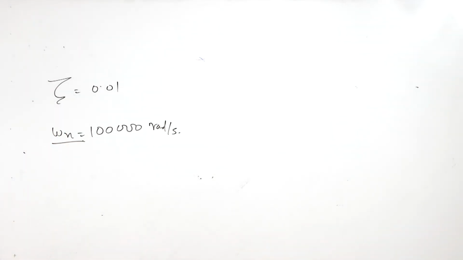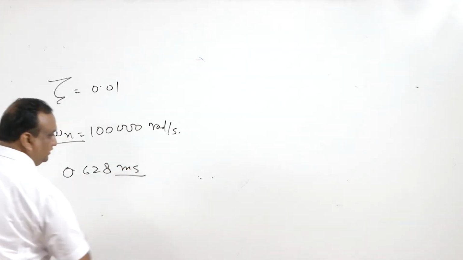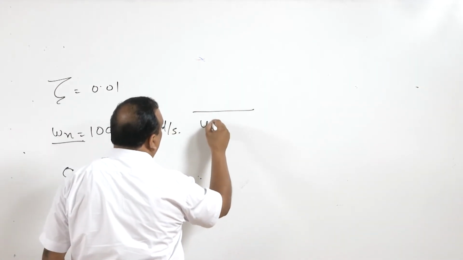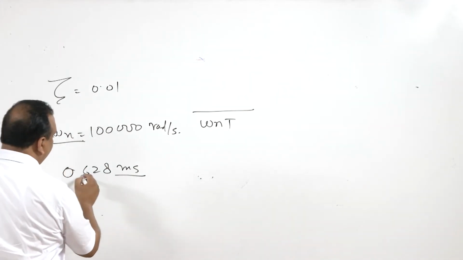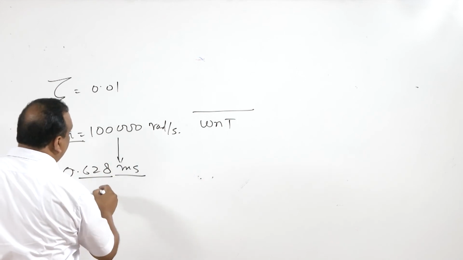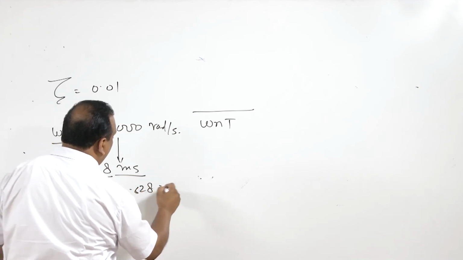And if the terminated ramp input is, let us say, 0.628 milliseconds. If you remember, in the denominator of the error there is a term omega n t. Though t is for a very short duration, if the natural frequency omega n is substantially high, as in the case of piezoelectric crystals, then the product of these two is going to be 100 multiplied by 0.628, or 628.